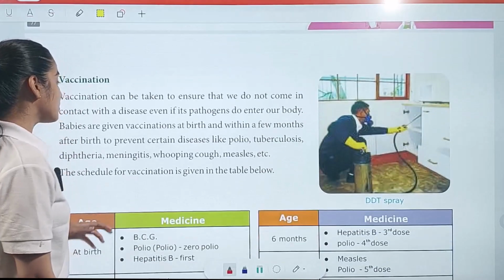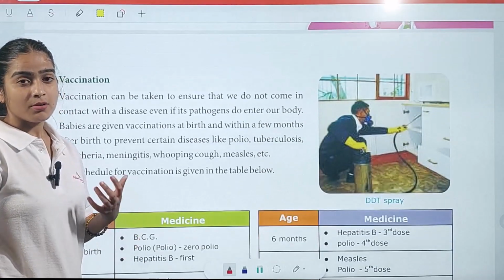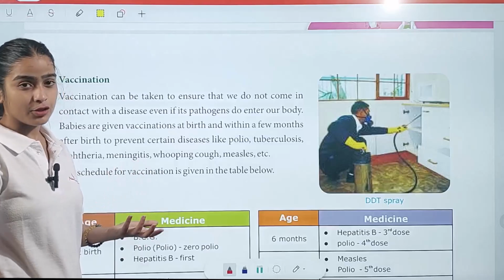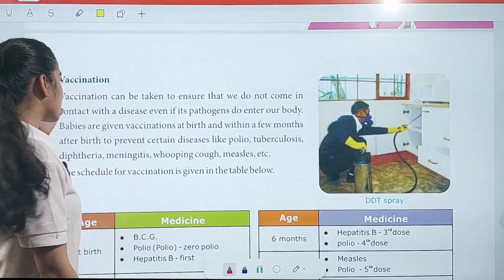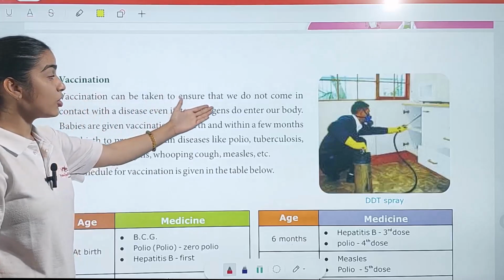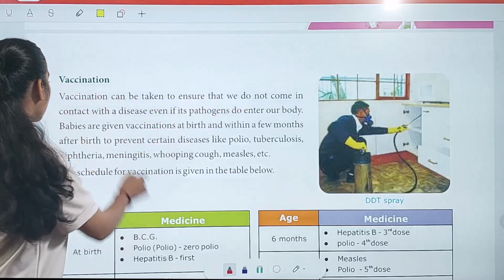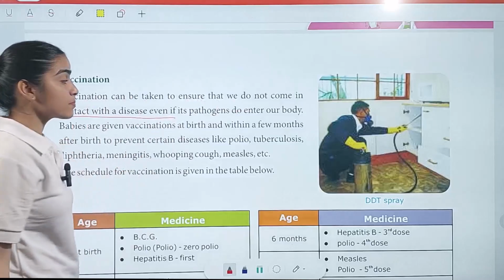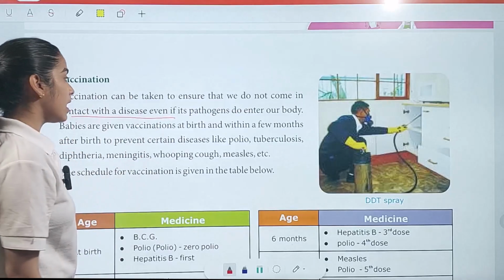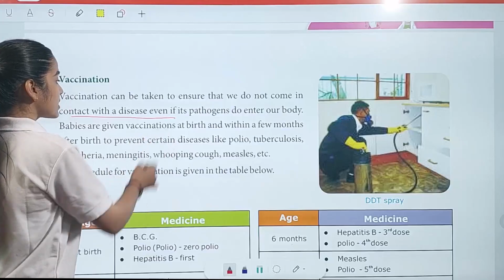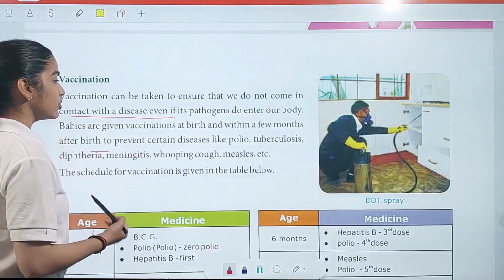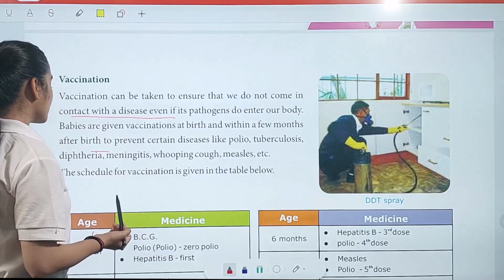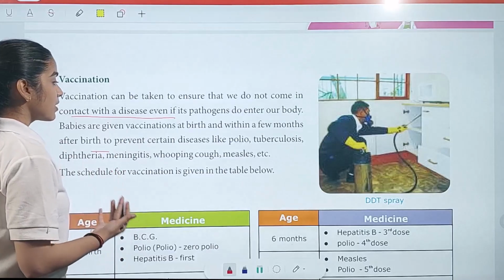Now we are going to learn about vaccination. Thanks to corona, you already know what vaccination means. Vaccination can be taken to ensure that we do not contract the disease, even if its pathogen does enter our body. Babies are given vaccination at birth and within a few months after birth to prevent certain diseases like polio, tuberculosis, diphtheria, meningitis, whooping cough, measles, etc.